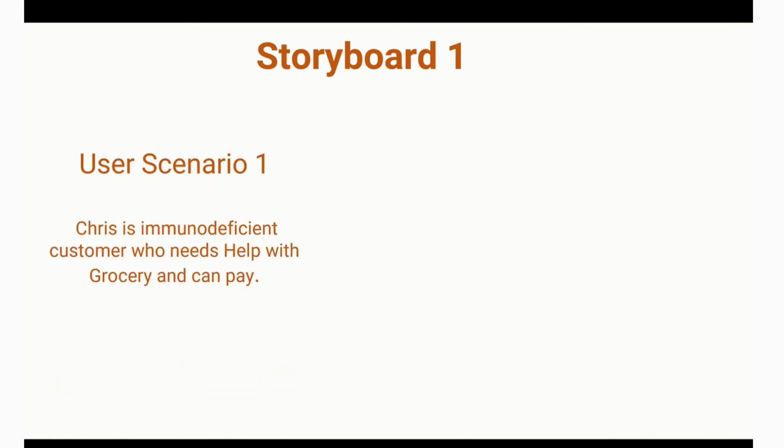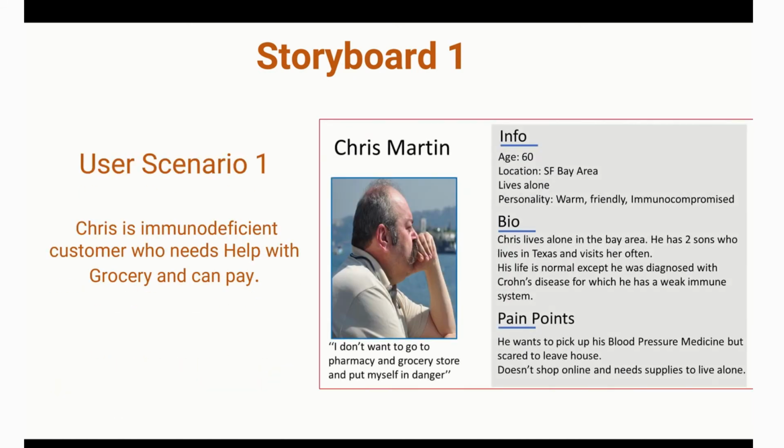Okay, I will introduce two storyboards, starting with storyboard 1 to explain the sequence of events which is tied up with a first user scenario which talks about our target persona, Chris. Chris lives alone in the Bay Area and is immunocompromised. He needs to perform his essential task but cannot risk himself to go out in the public because of his weak immunity and COVID risk. His goal is to perform the essential task with the help of someone, and in this case, he needs the delivery of grocery at the doorsteps.